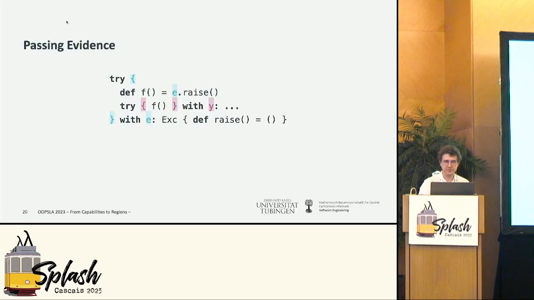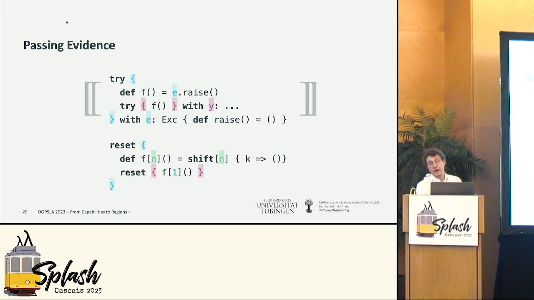So what's the idea here? If we slightly extend this example, we now have a local function f that closes over this capability. How do we translate this? Well, f, at the point of definition, we don't know yet exactly where f will be called, right? So in this example, actually, f will be called under one additional handler. We don't know that at the definition side. So we abstract over the distance between the definition side and the call side. Here, this offset. We sometimes also call that evidence for reasons that become obvious in a few seconds, I hope.